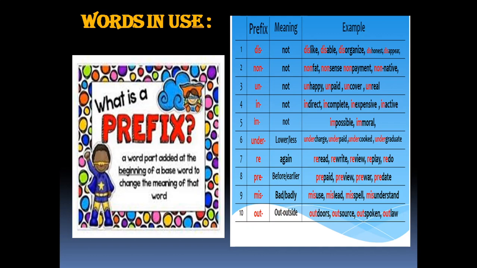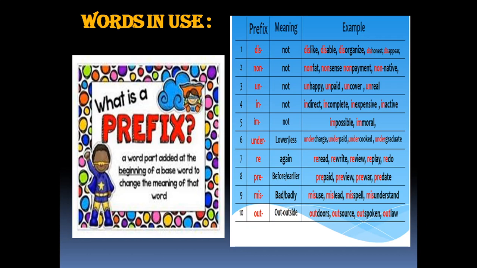Next topic that we are going to learn is words in use. In this we have prefix. Children, what is a prefix? A prefix is a word added at the beginning of a base word to change the meaning of that word. For example, dis. The base word is like. Before this word I am adding dis, so it has become the opposite of like.